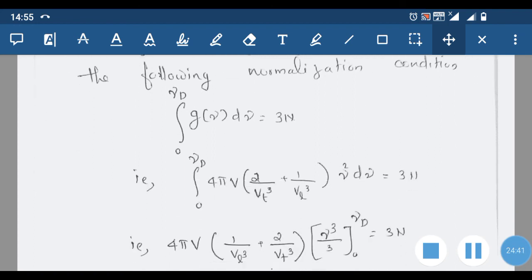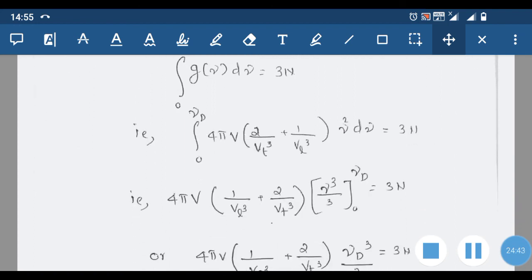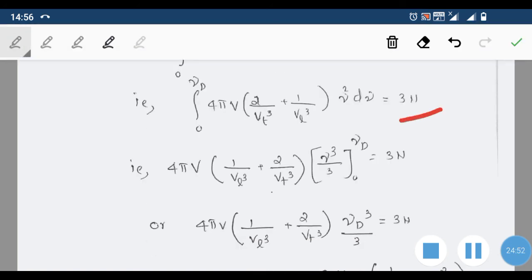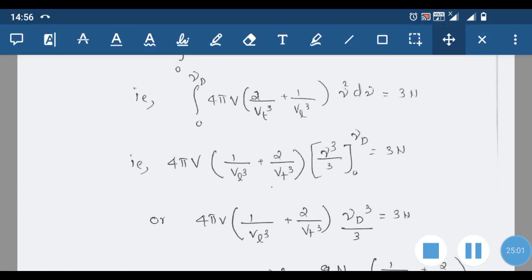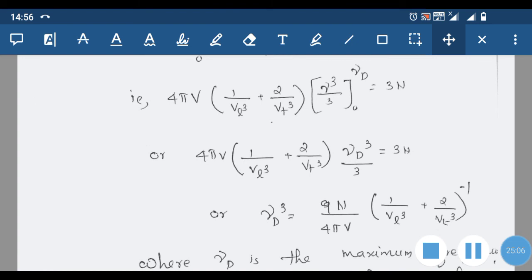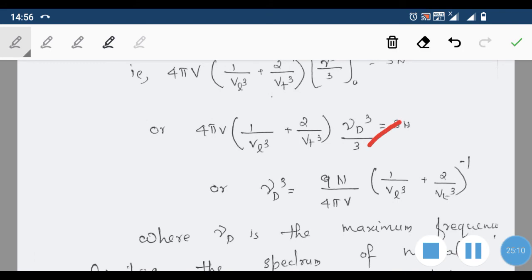So we are normalizing and getting the expression: nu_D cube is equal to 9n divided by 4 pi V into (1 by VL cube plus 2 by VT cube), all raised to minus 1.